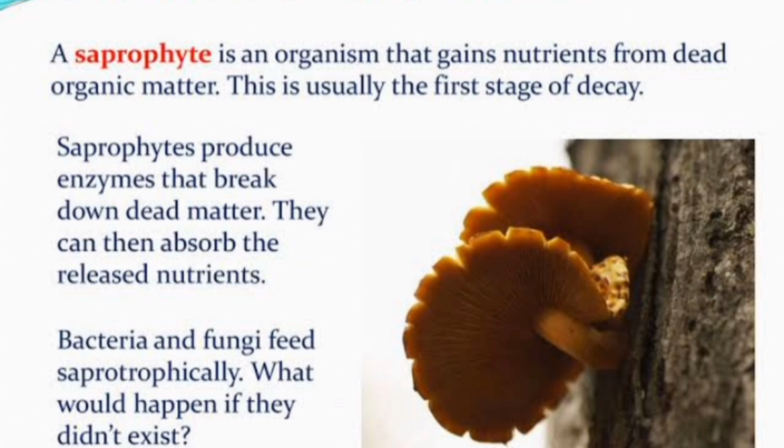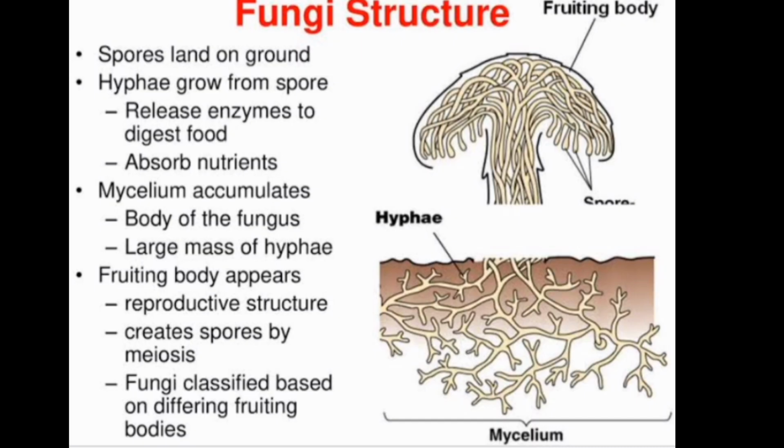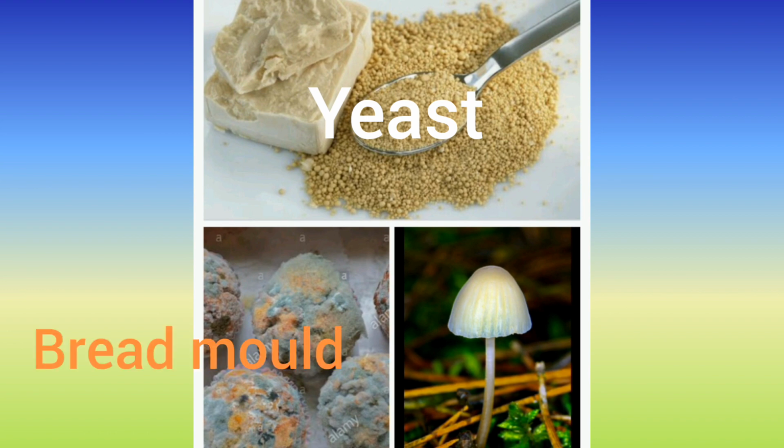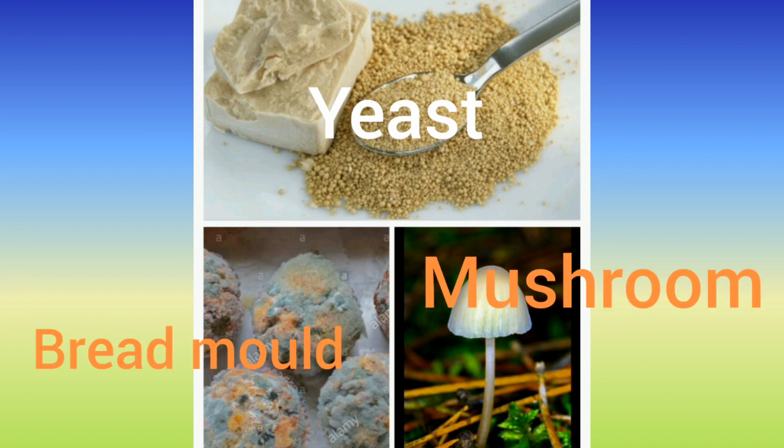They digest organic materials outside their body using the enzymes produced by them. The digested food is absorbed in the form of a solution through fungal hyphae. Fungi like yeast, bread mold and mushrooms are examples of saprotrophs.